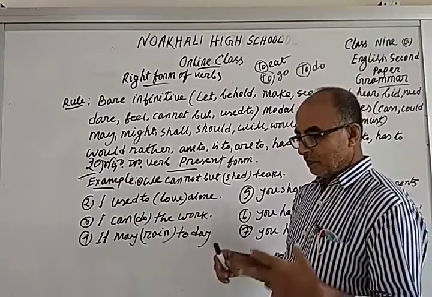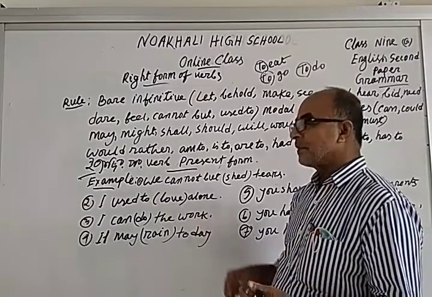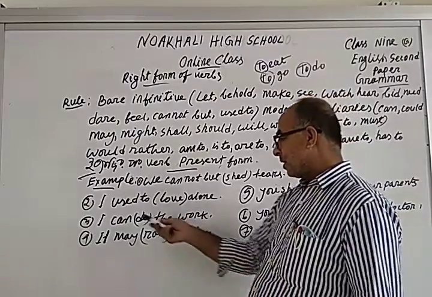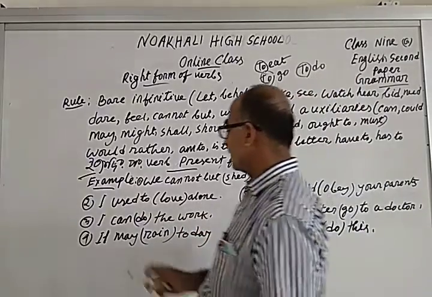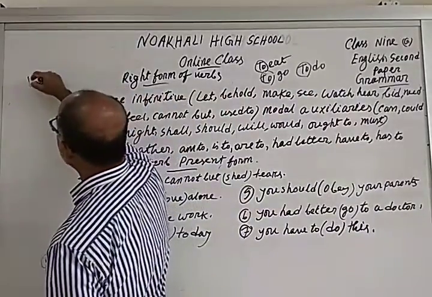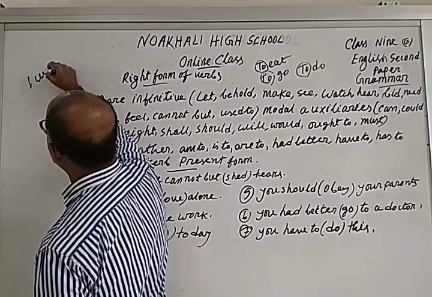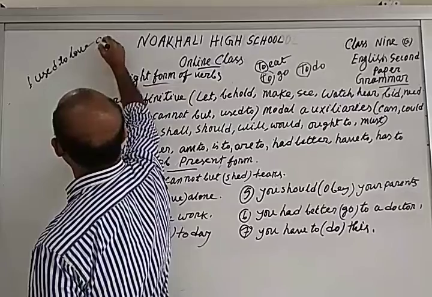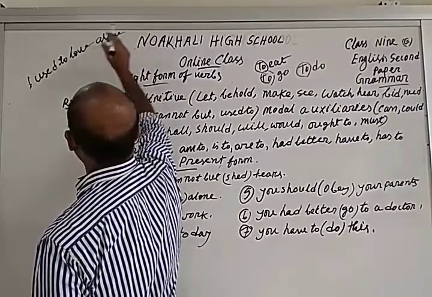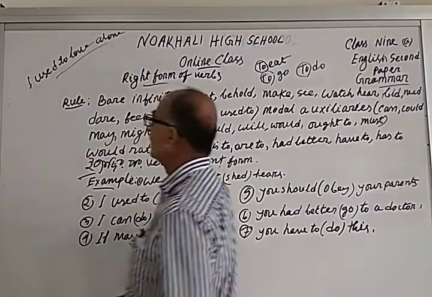Now, the bracket is to be filled up: I used to love alone. This is the answer.